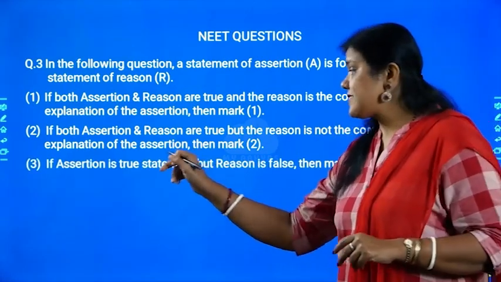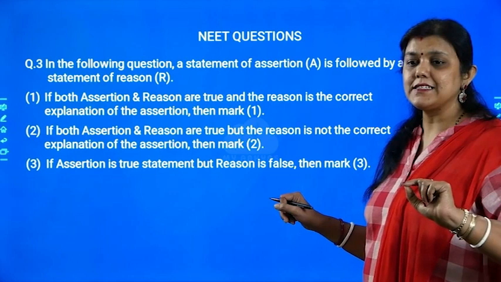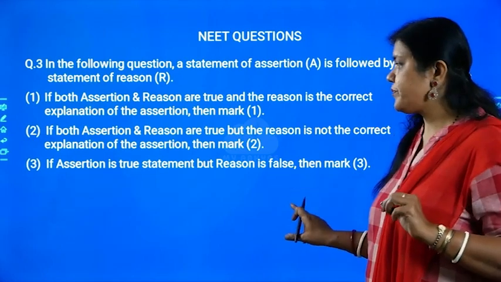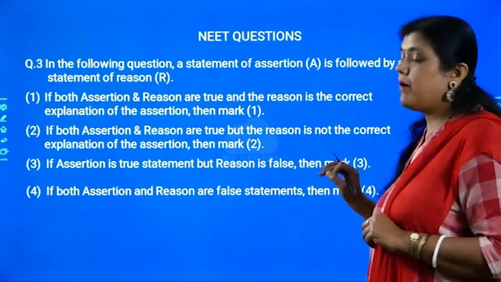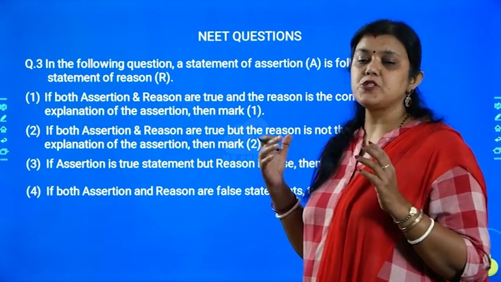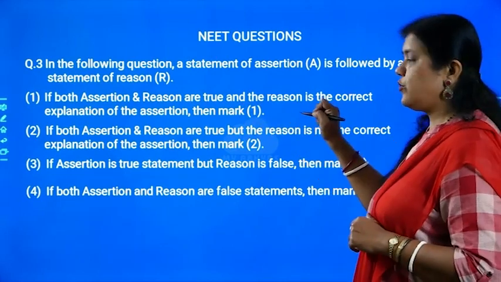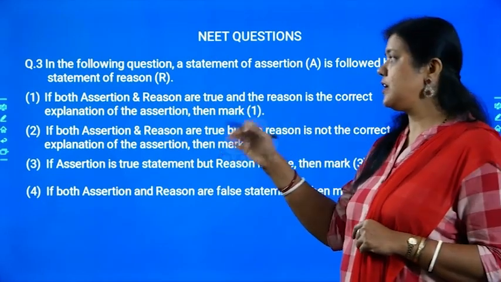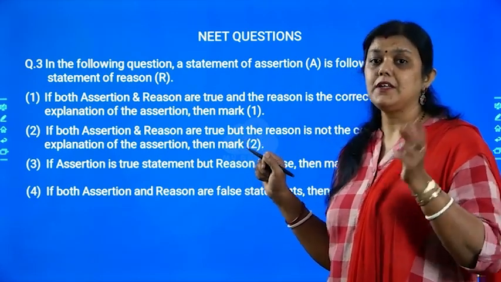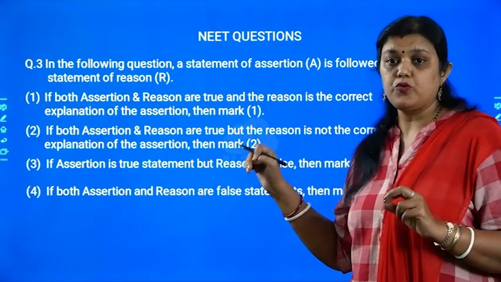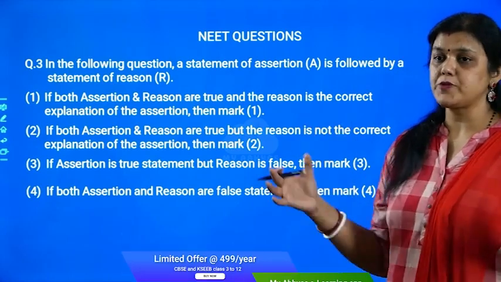Third option is, if assertion is a true statement but reason is false. If the first sentence is correct and the second sentence is wrong, then choose option 3. Then comes the fourth. If both assertion and reason are false, then mark 4. So if you feel both of the statements are false, then you should mark the fourth one. So if assertion and reason are true and the first sentence is the correct explanation, then 1. If both assertion and reason are true but they are not the reason of each other, then mark 2. If at all assertion is true, reason is false, then mark 3. And if both are false, then mark 4. Those are the options given over here.